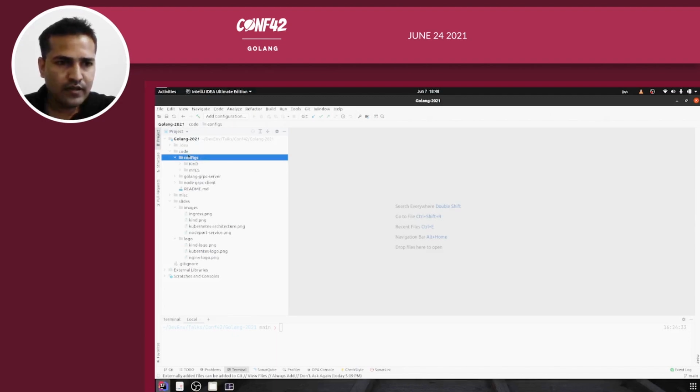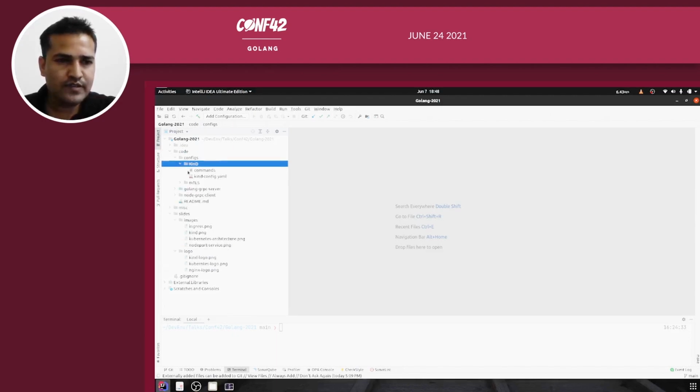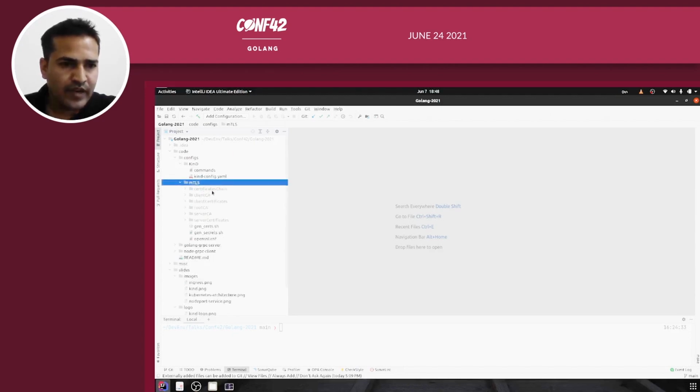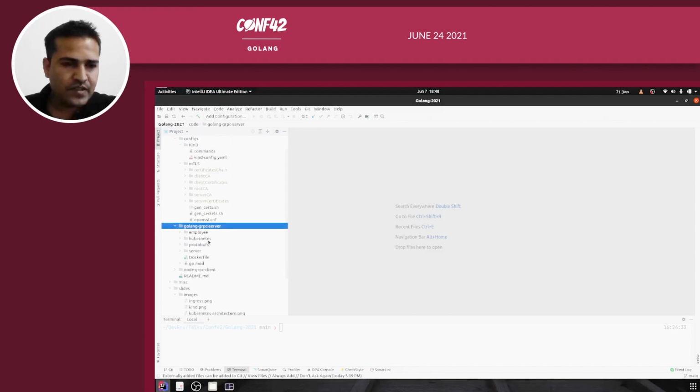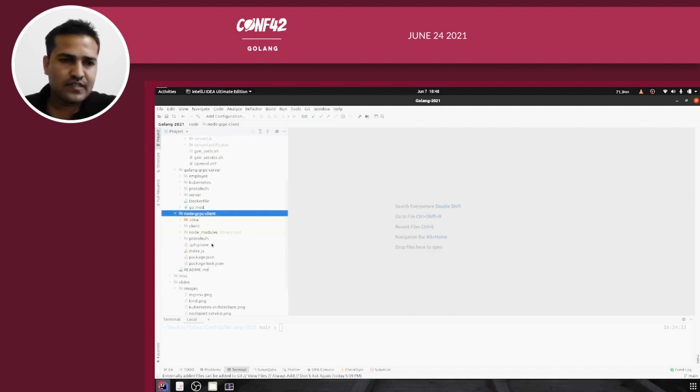Okay, and then in the code you can see there is a config. Inside kind there are commands, and then kind config YAML, and then MTLS you will see a bunch of certificates, because we are going to need client certificates as well as server certificates, right? And also there will be a CA component. In the Golang gRPC server I have the gRPC server related code, and in the Node gRPC client I have the Node.js gRPC client, right? So this is the structure I have.